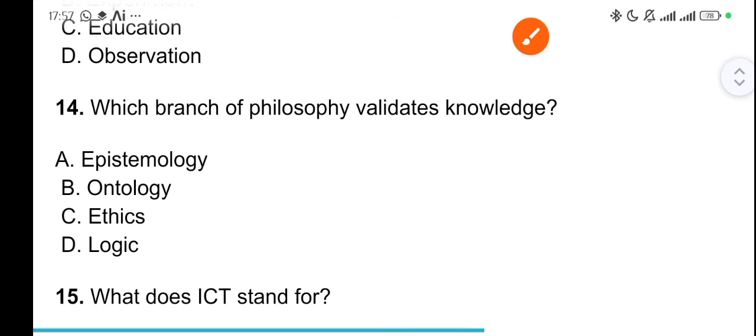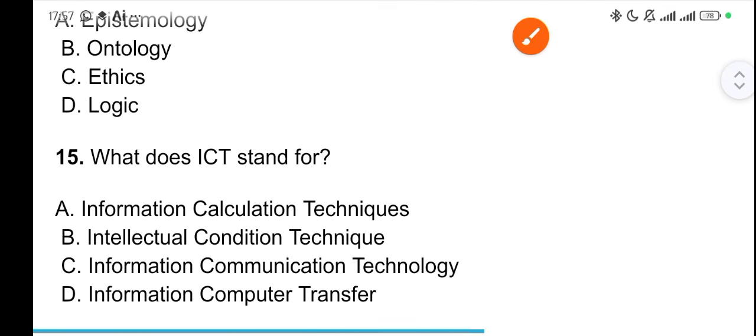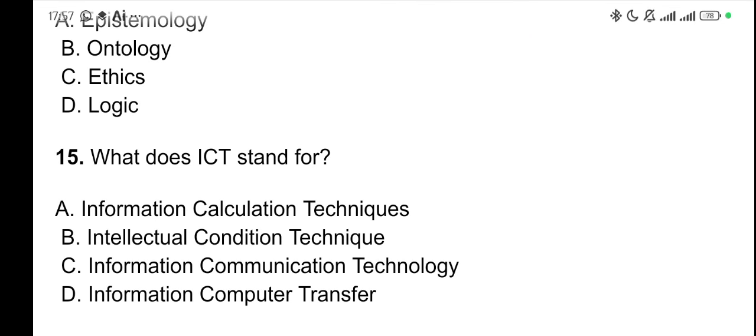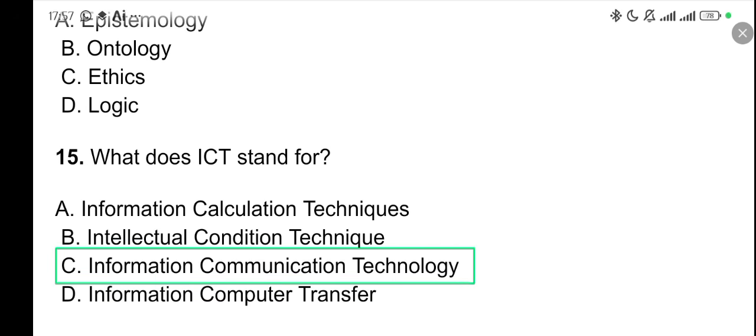14. Which branch of philosophy validates knowledge? Of course, it is epistemology. Epistemology validates knowledge. What does ICT stand for? Wow, this is a big bonus question. Option C. Please take notes. Information communication technology. Option C.